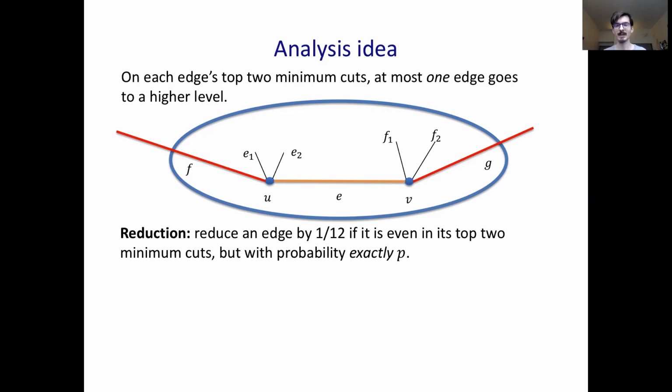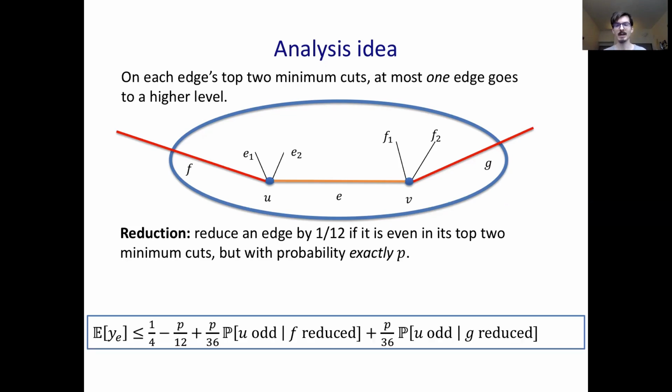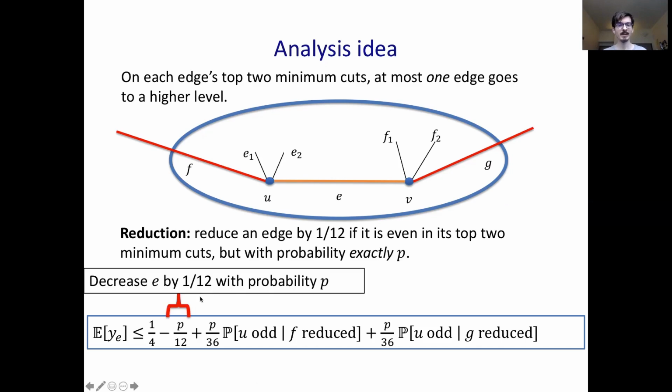So let's compute the expected y. For an edge E, by our assumption, at most one edge on each of its top two cuts goes higher. So here, F and G go higher. E is reduced by 1/12 with probability P. And now let's look at the expected increase for F. For G, it's similar.